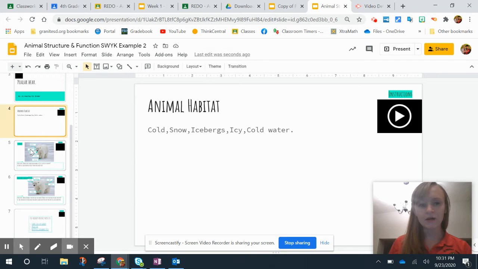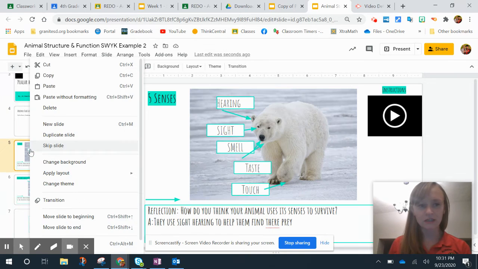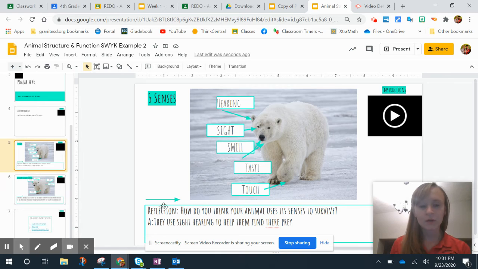Okay, the part that really was great about this assessment that they did was slides 5 and 6. They inserted a picture of their animal and then they labeled it using the arrows and the captions. Now remember, this is what makes it a model. By itself, it's just a picture, but when you add these on here, it makes it a model, which is what you've been asked to create.